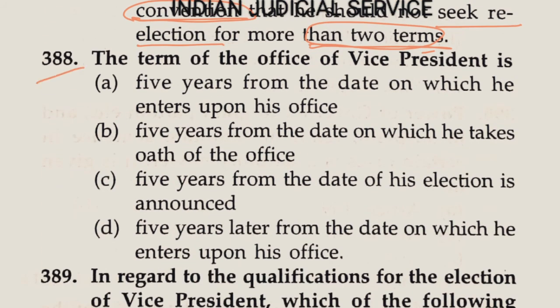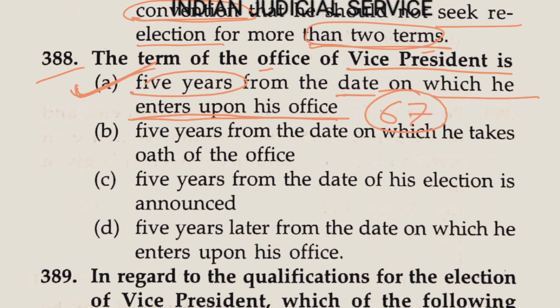Now question number 388. The term of the office of Vice President is option A, 5 years from the date on which he enters upon his office. So this is clearly correct here, option A, because the term of office of the Vice President is 5 years from the date on which he enters upon his office, just as the President's term. This is clearly provided in Article 67 of the Constitution.